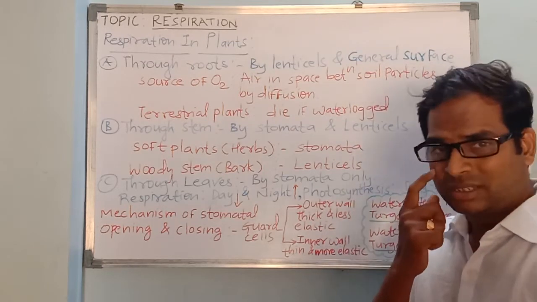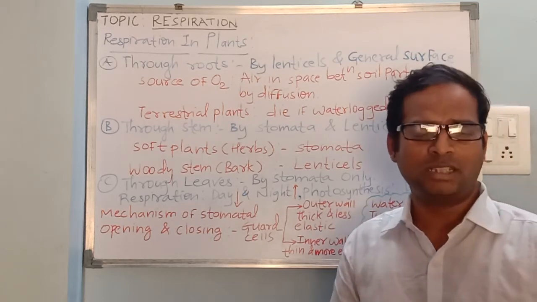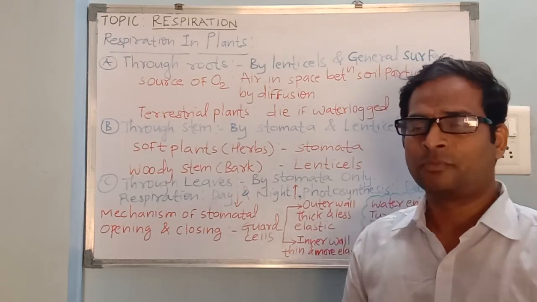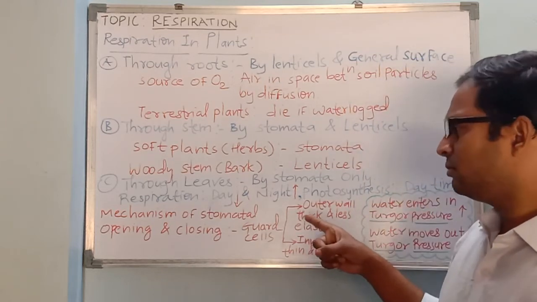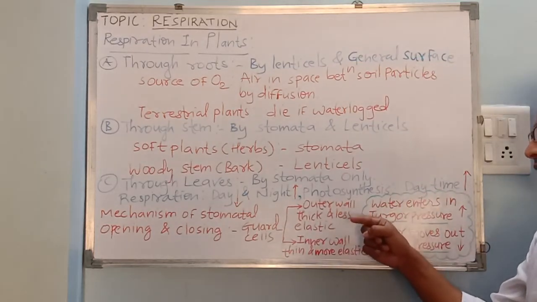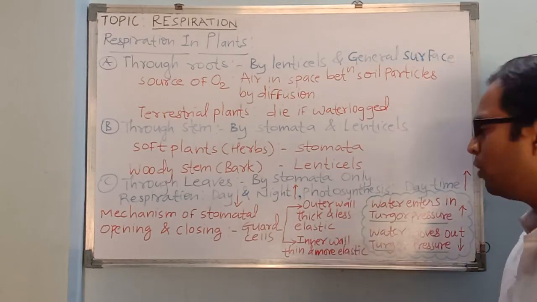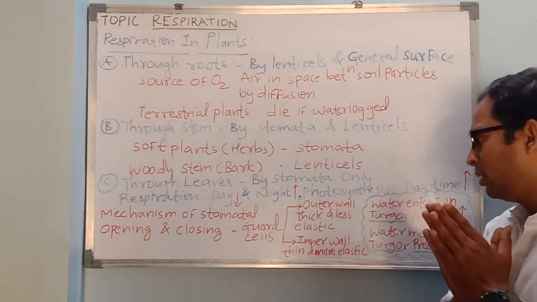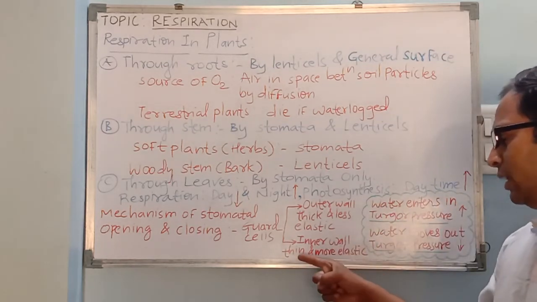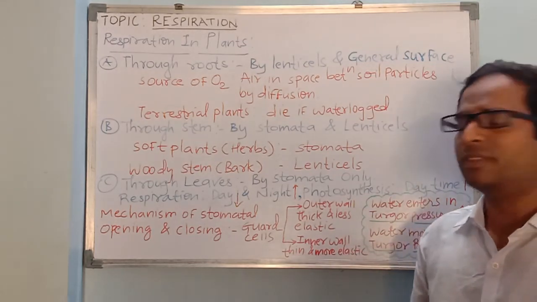So both these kidney shaped cells are surrounded by some more cells which will be surrounding cells. We can call them mesophyll cells. So each guard cell has got two walls, outer wall and inner wall. Now when you look at the difference, this outer wall is usually thick and less elastic, whereas this inner wall is thin and more elastic. So that helps in opening and closing of this stomata.